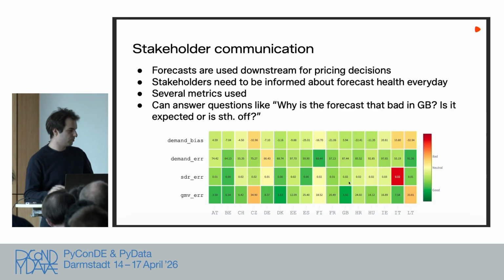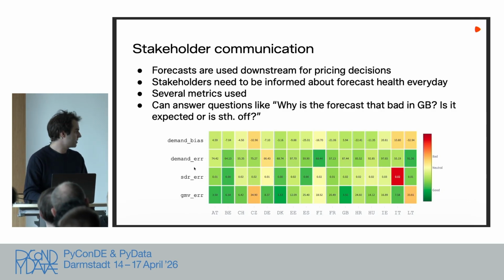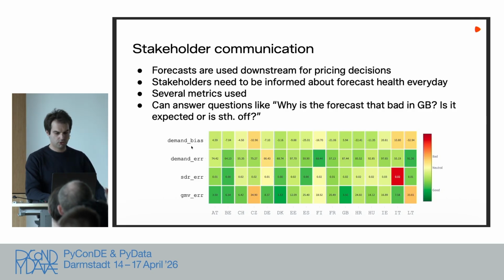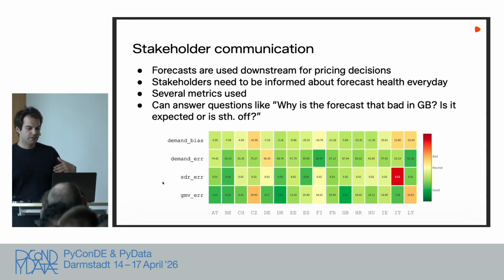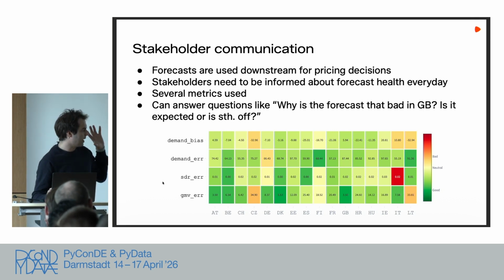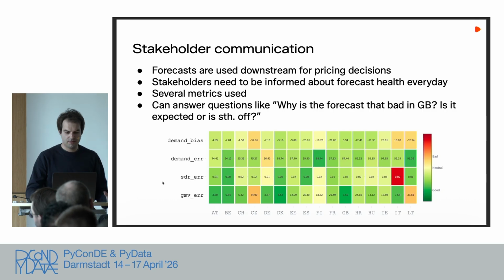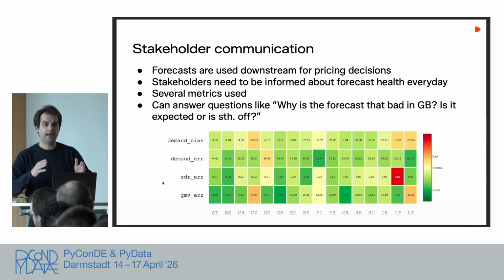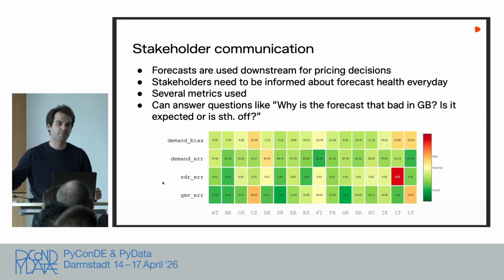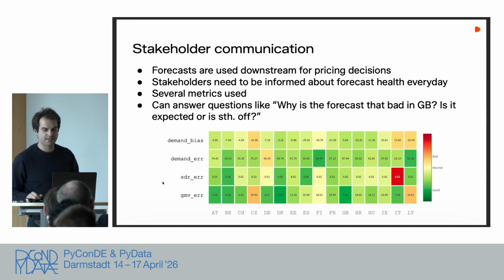This is essentially what we show them. We have a set of metrics. Here you can see the demand error that we have talked at length about. We have some sort of bias measure. It doesn't really matter how they look. We have other metrics, the GMV error, and so on. It took a bit of time to get calibrated so that we can show pricing managers in a traffic light system, and they are happy with that. They can say, hey, our pricing was completely off yesterday, and then we can say, hey, it wasn't our forecast. It was as bad or as good as usual. This is something that we can answer here.